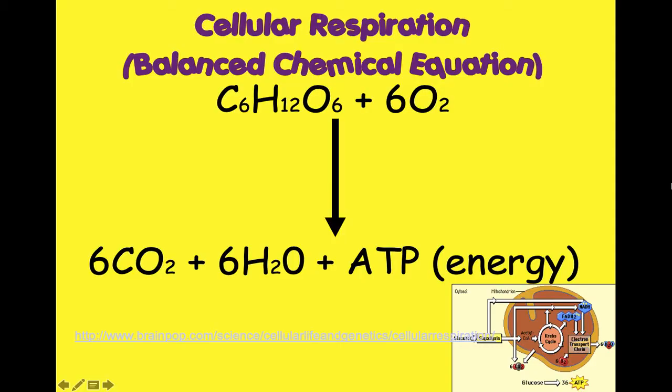All right, here you go. Here's our final balanced chemical equation for cellular respiration. For every 1 glucose molecule, we need 6 molecular oxygen molecules to go in, and that will result in 6 carbon dioxides coming out, 6 water molecules coming out, and ATP energy for the cell to use to do all of its functions.